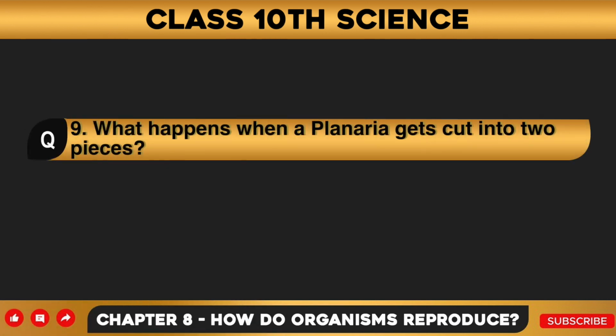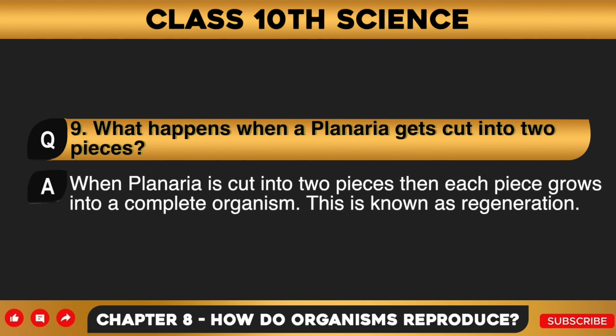Question number 9. What happens when a planaria gets cut into two pieces? Answer to this question is, when planaria is cut into two pieces, then each piece grows into a complete organism. This is known as regeneration.